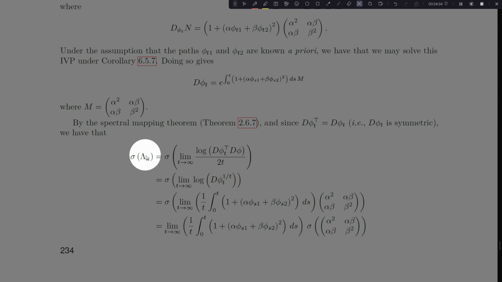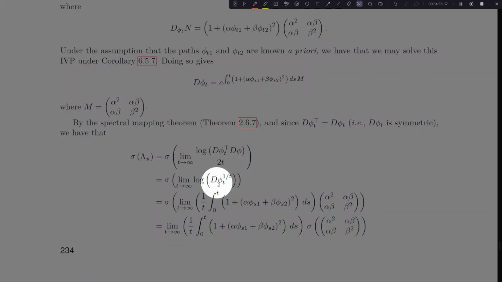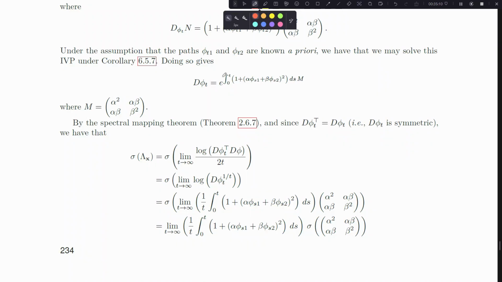But if I'm calculating the Lyapunov matrix Λ, I take this expression for dφ_t, I'm going to take its transpose, and we're lucky enough that it's the same because our matrix here is symmetric, and so this matrix exponential is also symmetric. And so using some nice logarithm identities, I can convert this, now it's the Jacobian of the flow to the 1 over t power. And you'll notice if I take this exponential to the 1 over t power, I really just have a 1 over t sitting around in front of the exponential. And also if I take a log, remember it's a matrix logarithm of a matrix exponential, the log of that matrix exponential will just give me this expression.